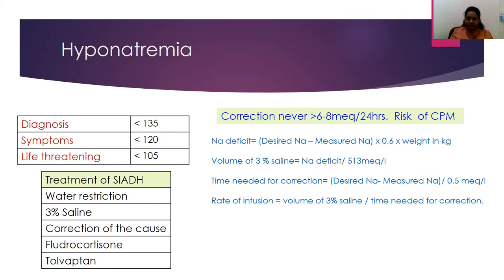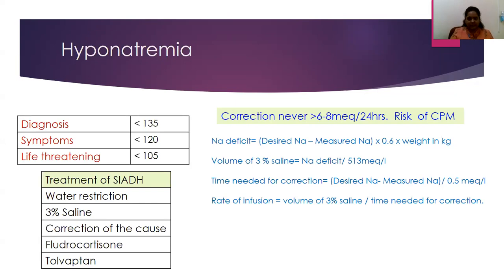So whenever we are looking at whether we should correct based on 3% saline or not, a general formula that can be applied is by calculating the sodium deficit, calculating the volume of 3% saline, and using this formula, the time needed for correction and the rate of infusion that should be used.